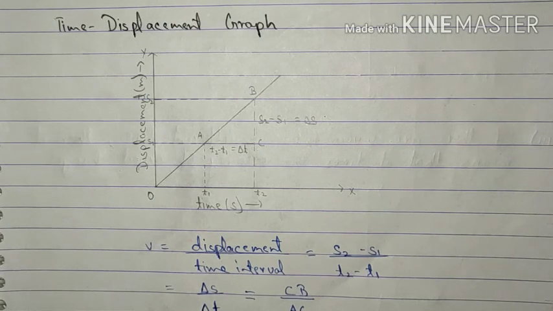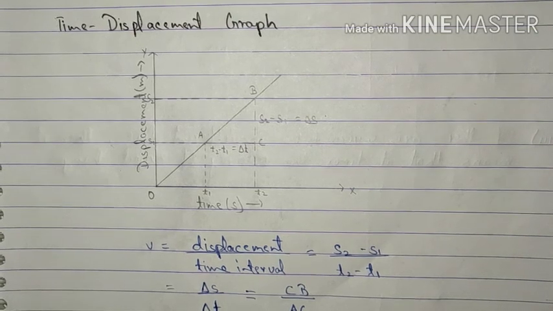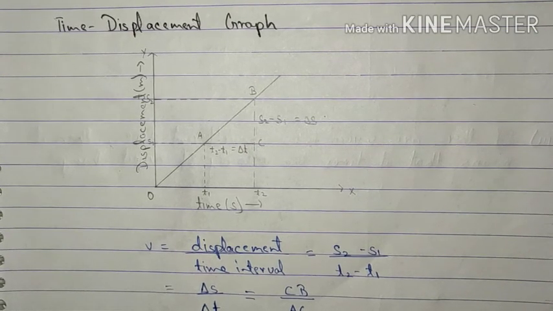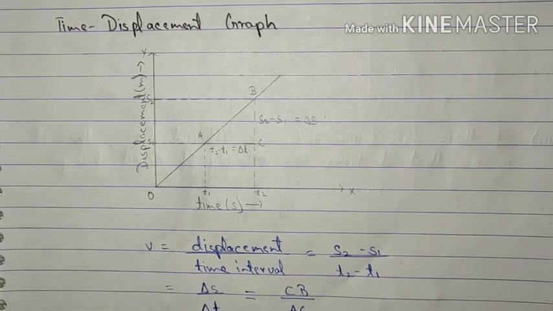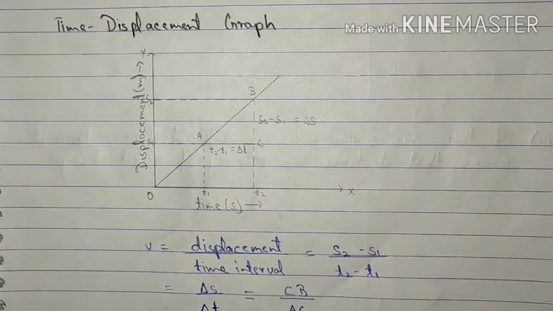Before starting the next topic, I would like to remind you that you have already studied about the various types of graphs, that is time displacement graph, time velocity graph and time acceleration graph in your previous classes. We are going to move ahead with the same things. So our first type of graph is time displacement graph.